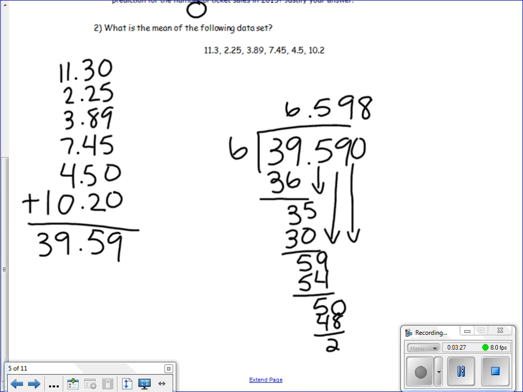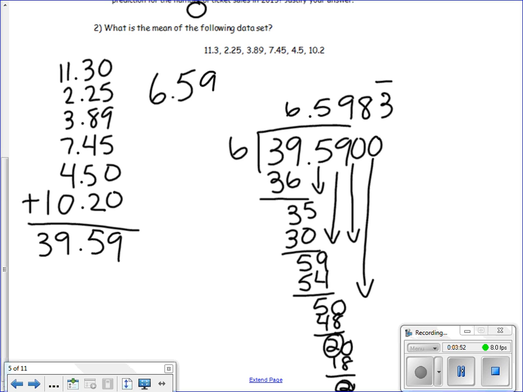Once again, I've run out of digits, so I need to add a 0 and bring it down. 6 can go into 20 3 times, and I have 2 left over. My remainder has repeated, which means that this is going to be a repeating decimal, so I can put a repeating symbol over my 3, and we're done. So the answer is, the mean of the following data set is 6.5983 repeating.